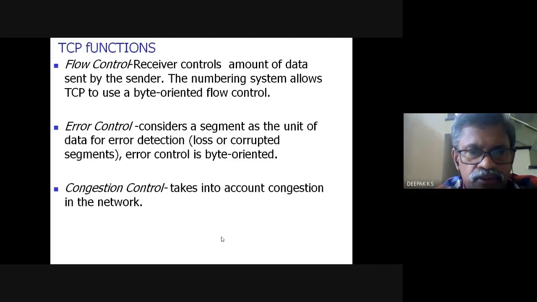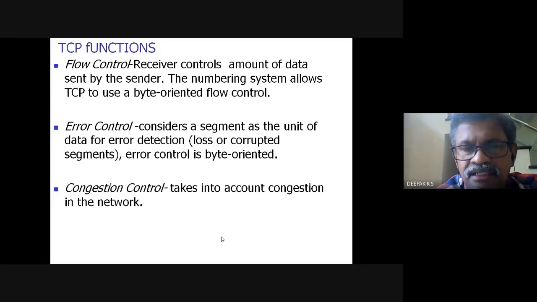Now error control considers a segment as a unit of data for error detection. So either a segment is lost or corrupted. And error control is byte oriented. We will see those in detail. Further, there is congestion control.